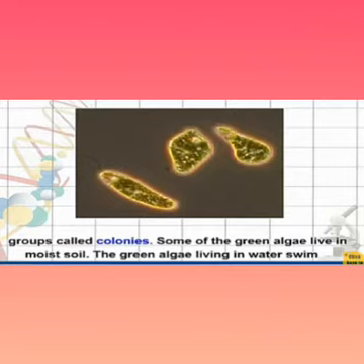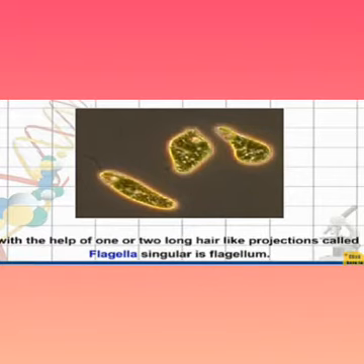Some of the green algae live in the moist soil also. The green algae living in water swim with the help of one or two long hair-like projections called flagella. Singular is flagellum.